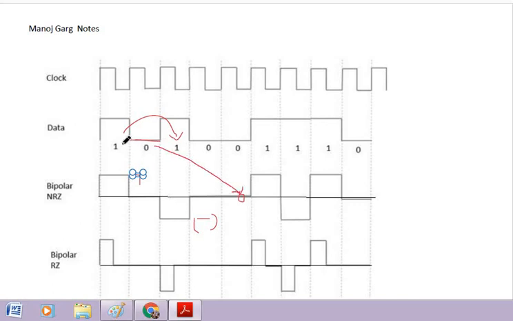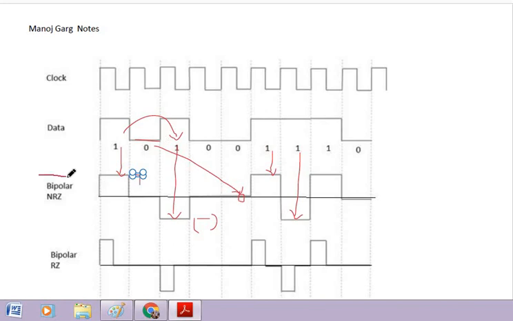Okay, one bit is represented by positive voltage, the next one by negative voltage, the next one again with positive voltage, and the next one again by negative voltage. So we assign positive and negative voltage to bit 1 alternately. Okay, but for bit 0 we assign the ground level.